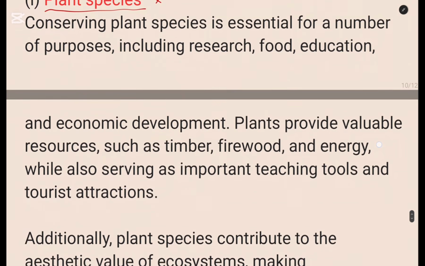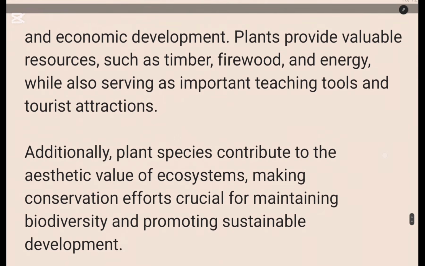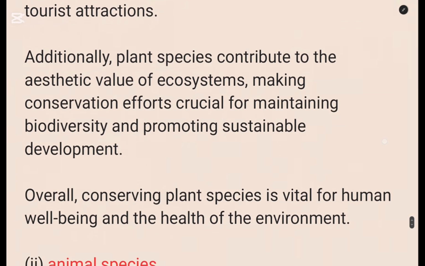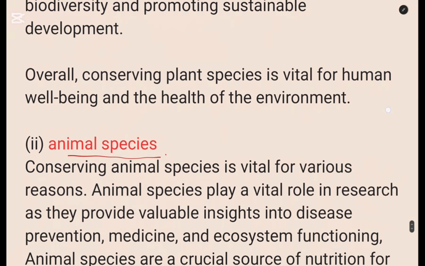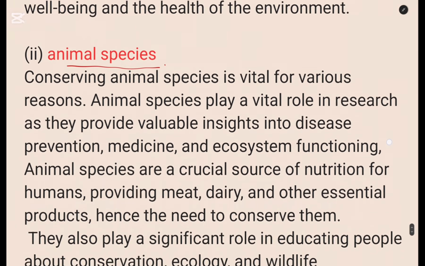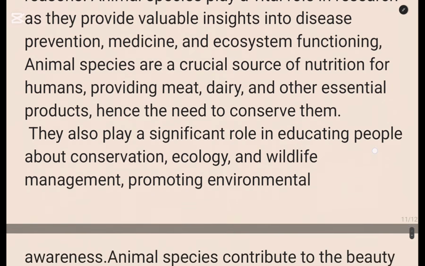Here are the answers. So you can pause the video and copy the answers. So that was for animals or plants. This is for animal species, for conserving animal species. So the whole of this information,